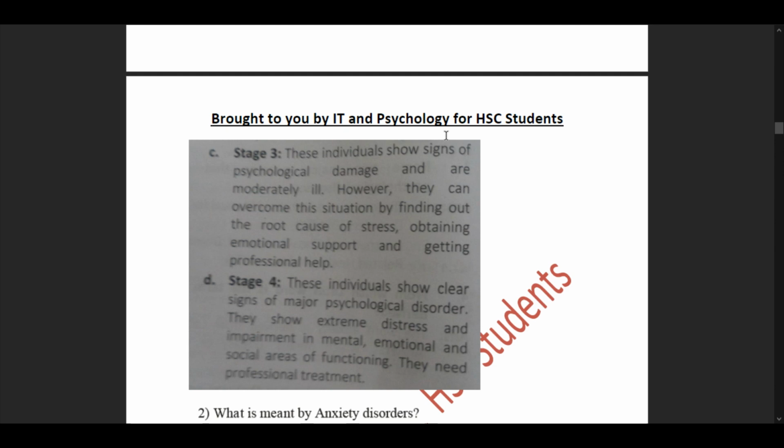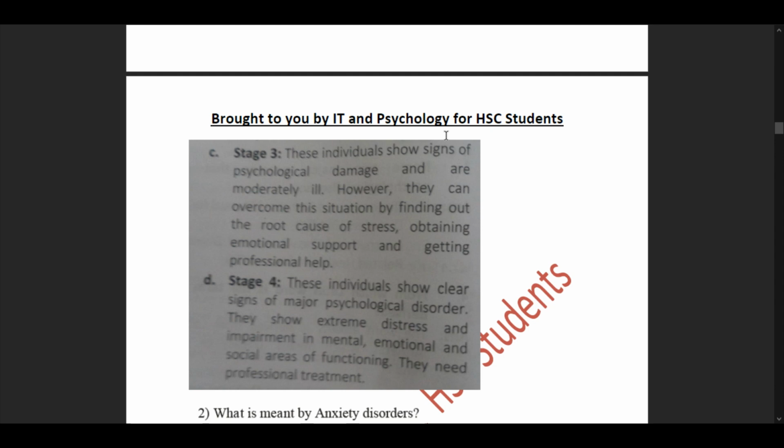So part C, stage 3. These individuals show signs of psychological damage and are moderately ill. However, they can overcome the situation by finding out the root cause of stress, obtaining emotional support, and getting professional help. So here people start suspecting that they require professional help, and actually they are very stressed, but they could heal back to what they were with proper help and emotional support from their friends and family.